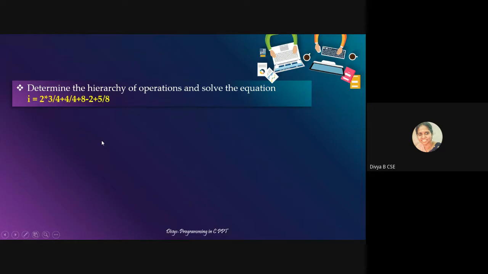Write it fast in your notebook. Write in your notebook what would be the steps.